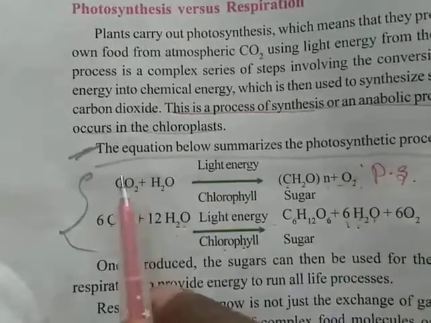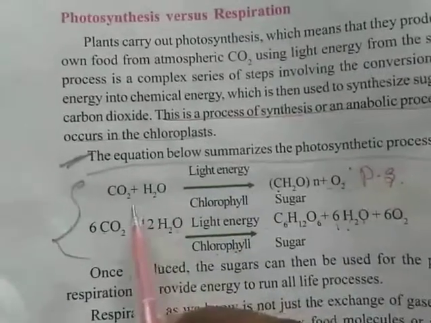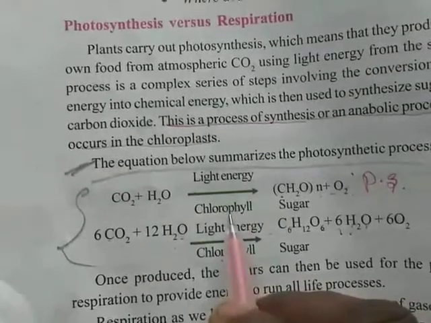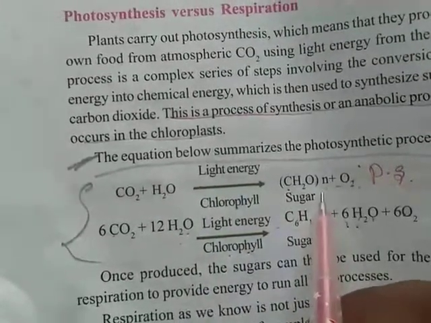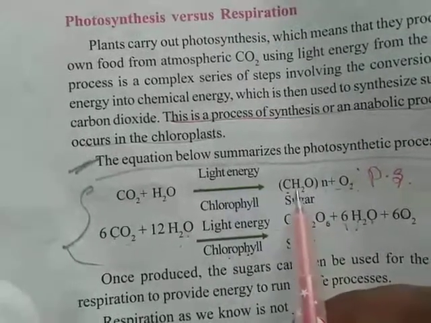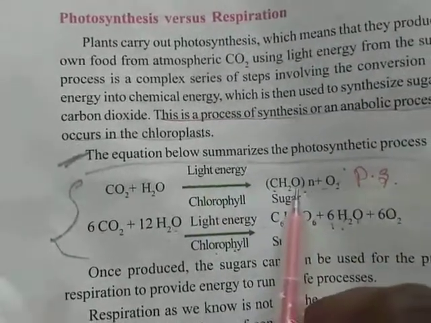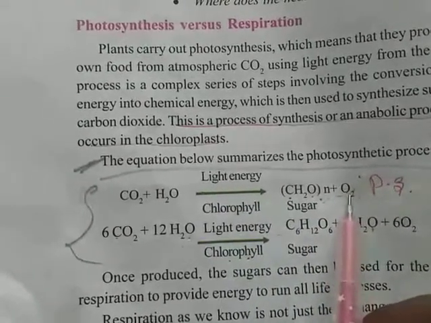In this photosynthesis equation, what will happen? CO2 plus H2O are both combined together by taking light energy. This reaction is carried out inside chlorophyll. It forms CH2O n molecules. CH2O is a complex substance, and oxygen is also a complex substance.